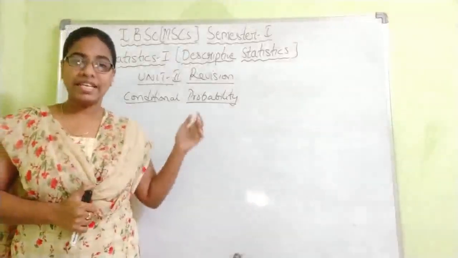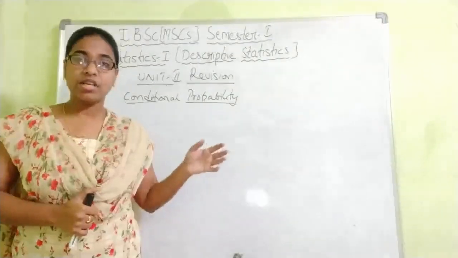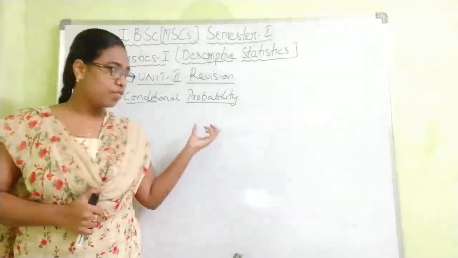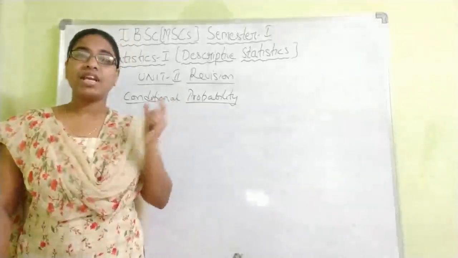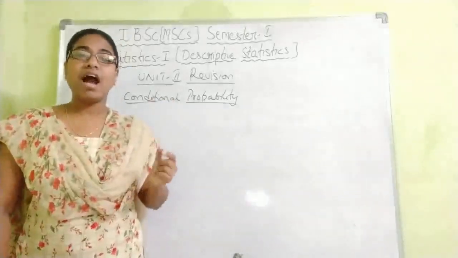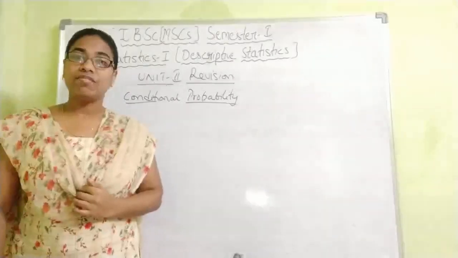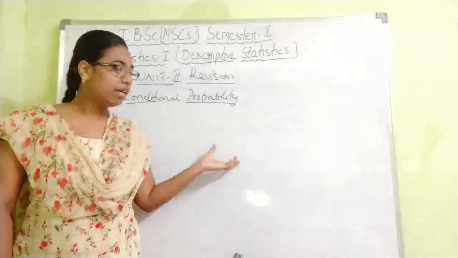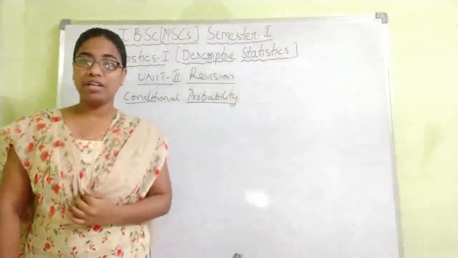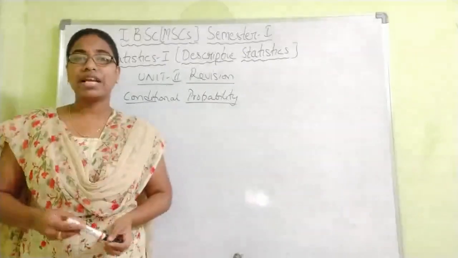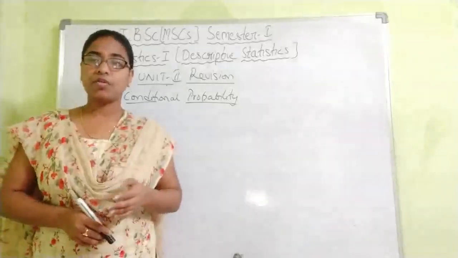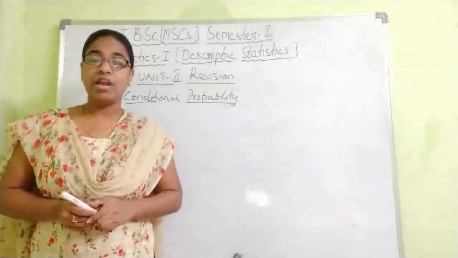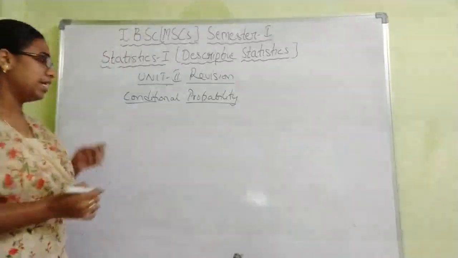Suppose you have two events, then one event happens after the happening of the first event. So if one event has already occurred, then only the second event will occur. Suppose I consider an example. Now we are writing the exam, and for that exam we get the result.